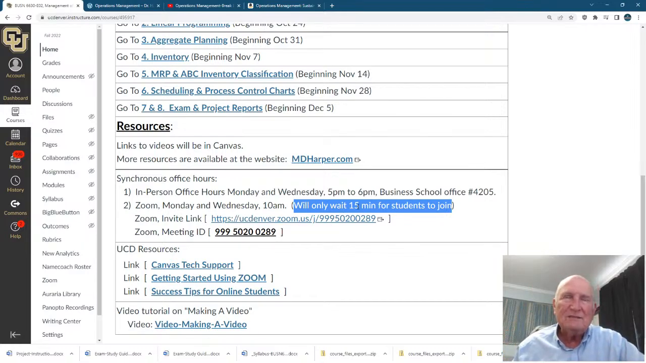Now the 15 minutes is how long I'll wait there. If nobody shows up the first 15 minutes, I'll close out. So if you want to talk to me during the Zoom office hours, synchronous office hours, come those first 15 minutes. It's first come, first serve, and if other people are there, I'll answer their questions, but I'll stay there as long as needed to answer everyone's questions.